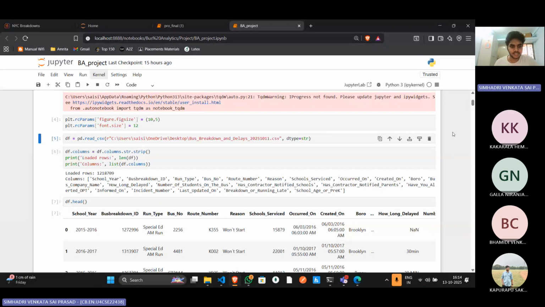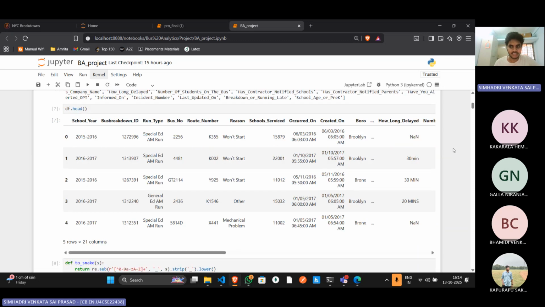The main goal of our work was to understand why and when bus breakdowns happen and to find patterns that can help in predicting and reducing the breakdowns. We started with data processing, as the raw data has many missing values and inconsistent formats. Some columns like borough and reason had blanks, so we filled string columns with unknown, and for numerical columns we filled the empty values using the median.